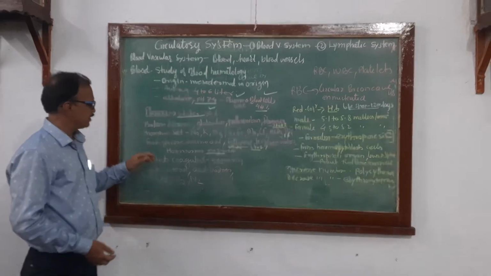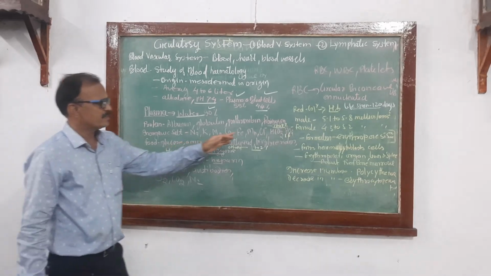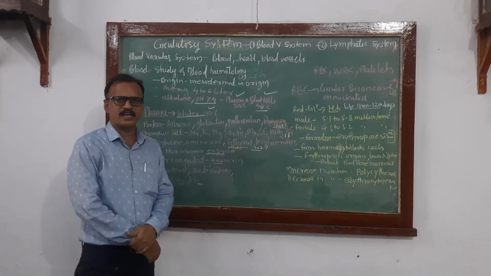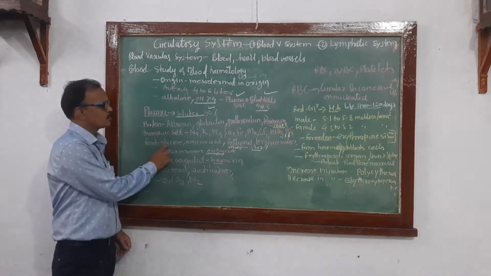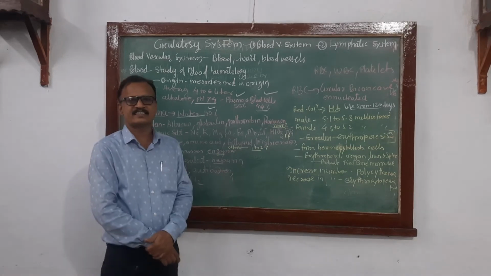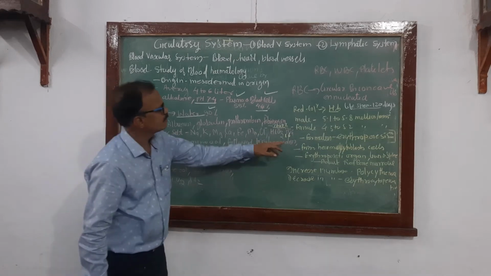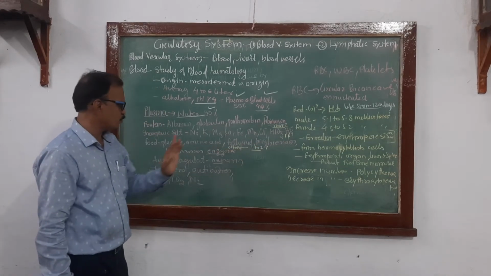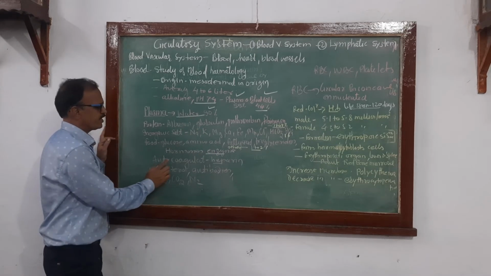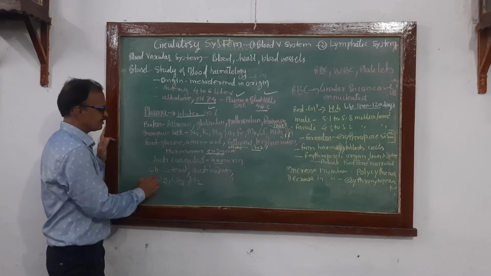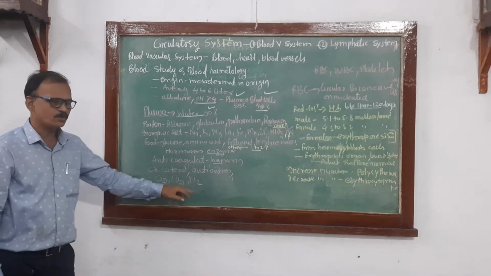Inorganic salts: sodium, potassium, magnesium, calcium, Fe, PO4, HCO3 and chloride ions. Also present are food materials: glucose, amino acids, fatty acids and triglycerides. You have to remember that. The other 1 to 2% includes hormones, enzymes, the anticoagulant heparin, cholesterol, antibodies and gases, O2, CO2 and nitrogen.